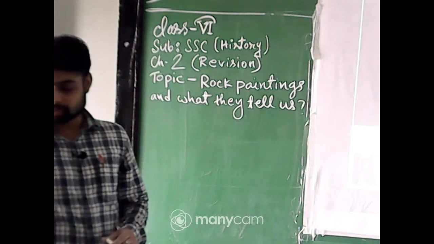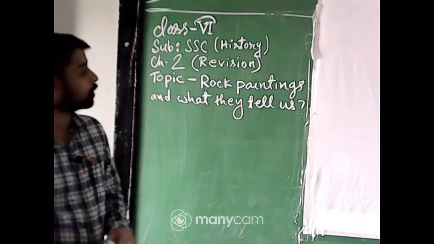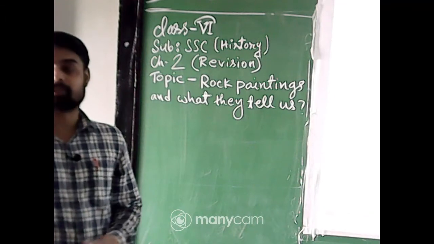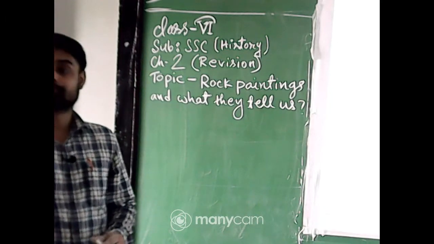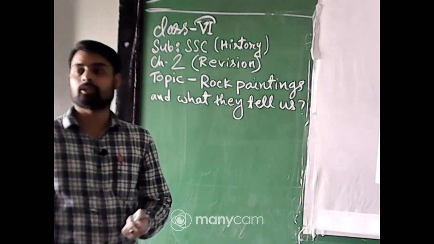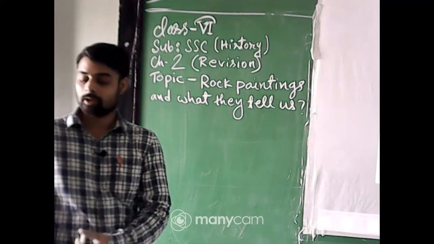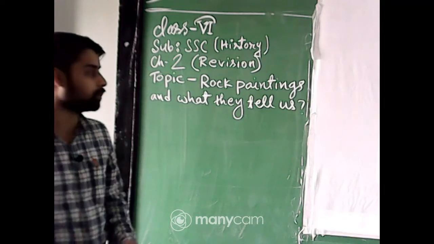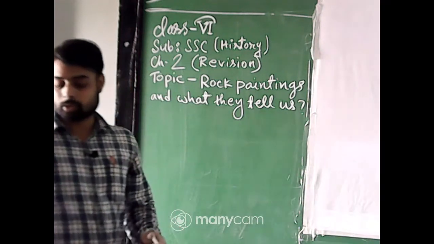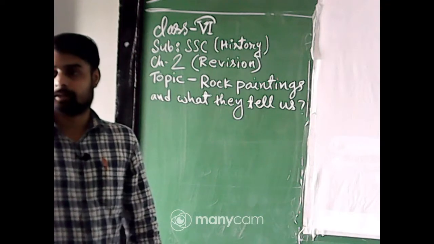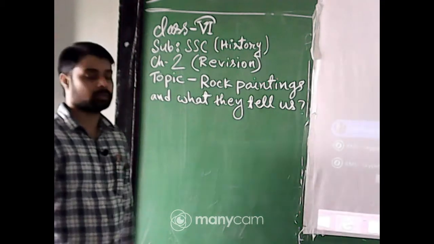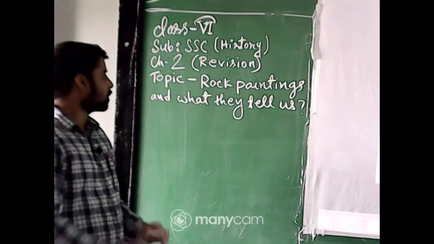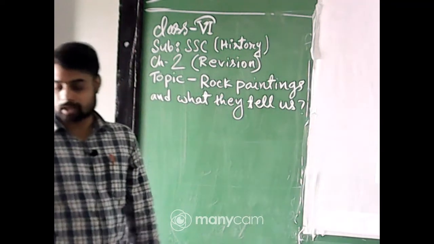Today I am going to discuss your social science history, chapter 2, and the name of the chapter is From Hunting-Gathering to Growing Food. In the previous history class, I discussed 3 subunits from this chapter. Now today we are going to discuss the other 3 subunits from this chapter 2. So let us begin our class.